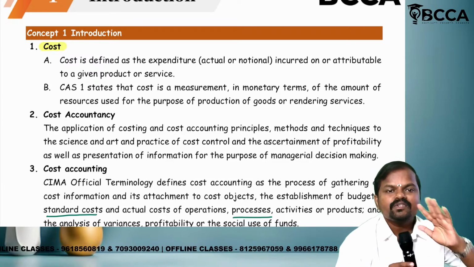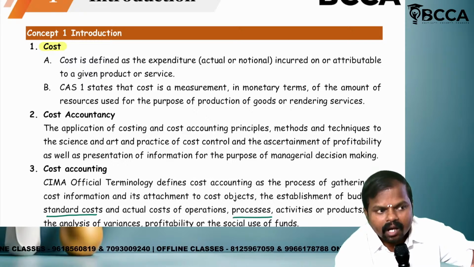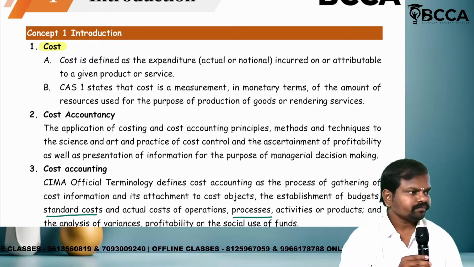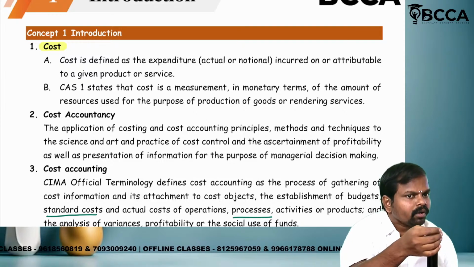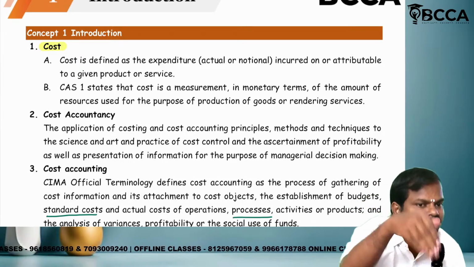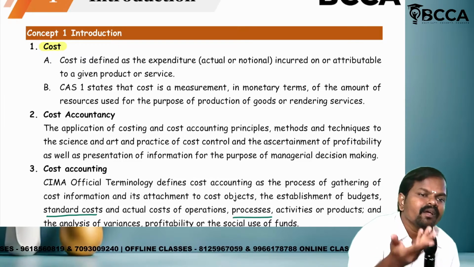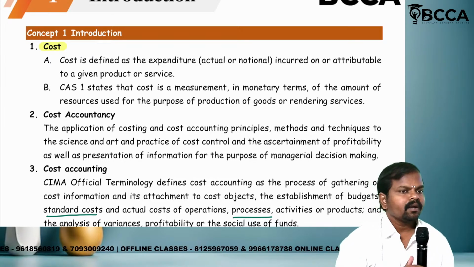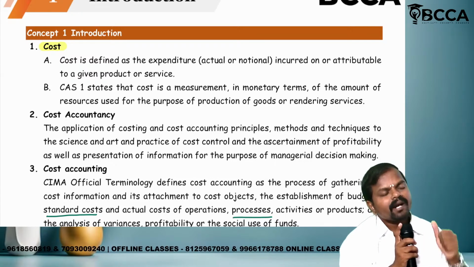What is meant by cost? Cost means an amount or an expenditure incurred. Incurred means spent, you know. Clear? By whom? By the organization. Now tell me, what is meant by cost?